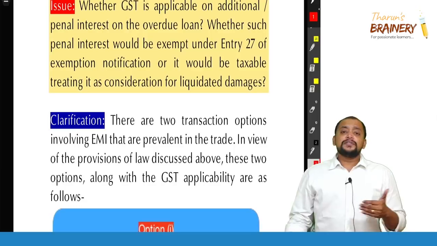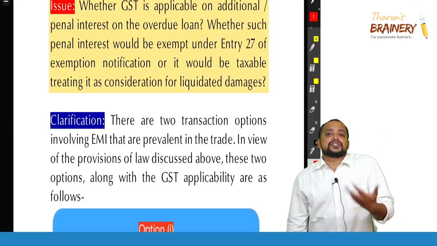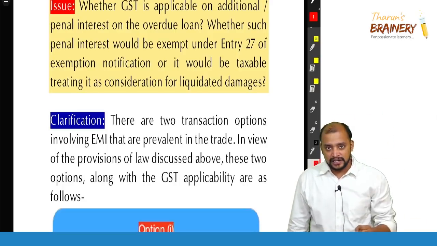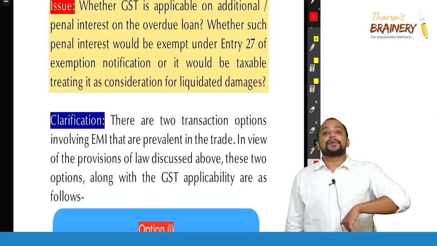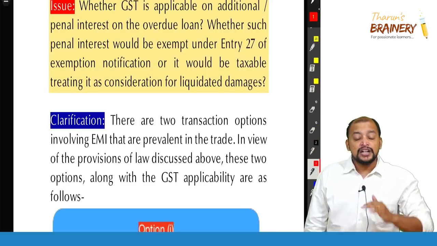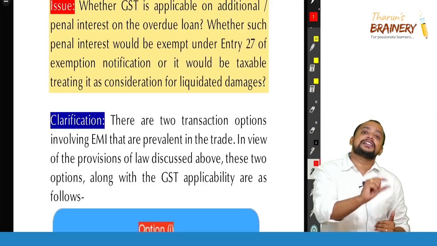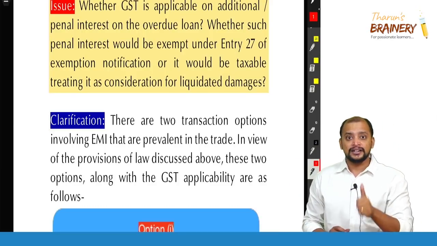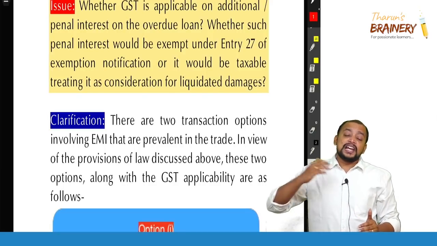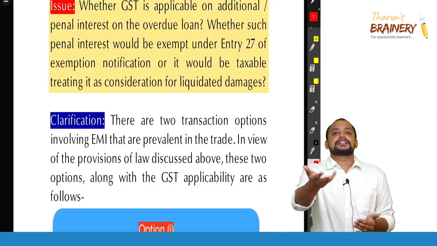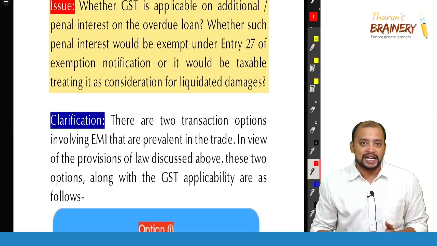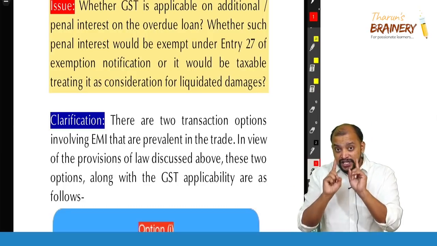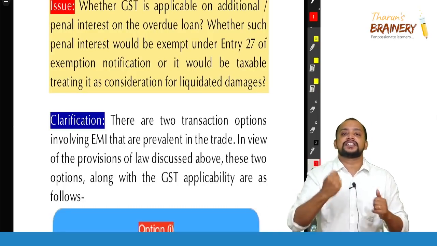Now, in a hire purchase transaction, the hire vendor will be giving to the hire purchaser a finance facility. So the supplier is giving the finance facility to the recipient. Now the recipient will pay in installments. In every installment there is an interest component. That interest component will be taxable. Okay. And if any penal interest is collected, if one installment is not paid, some penal interest will be collected for non-payment of an installment. That penal interest is also taxable, in the case where the supplier himself gives the financing facility.